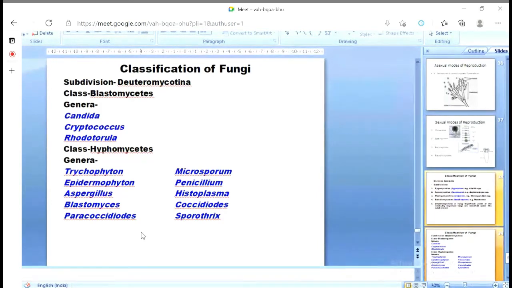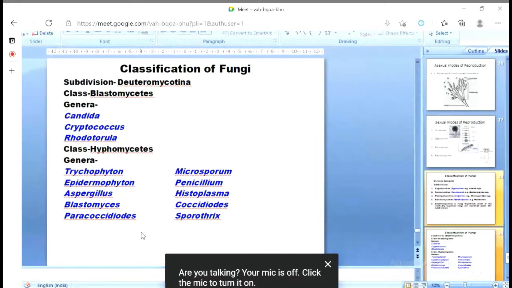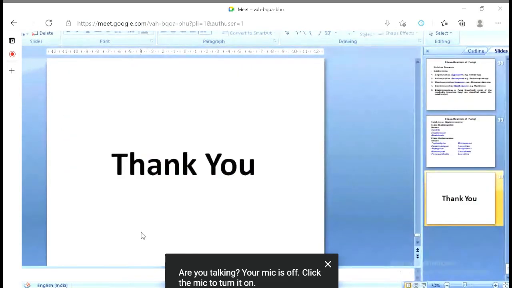Classification is not a very big topic, but you should understand that most of the pathogenic fungi, meaning those causing disease, the majority of them are classified under subdivision Deuteromycotina and class Hyphomycetes. Okay, and try to remember a few names. So with that, I think we can stop the general mycology part.